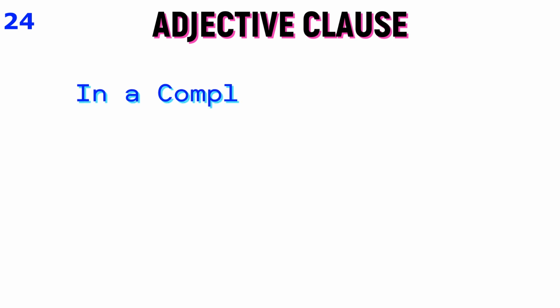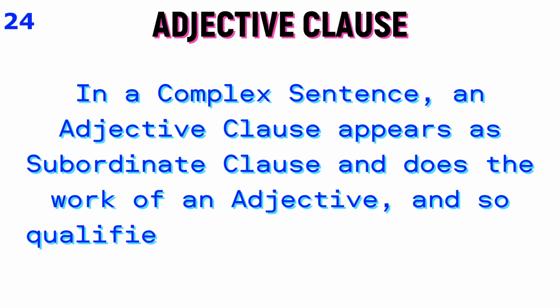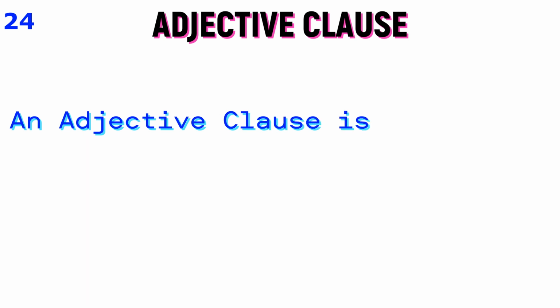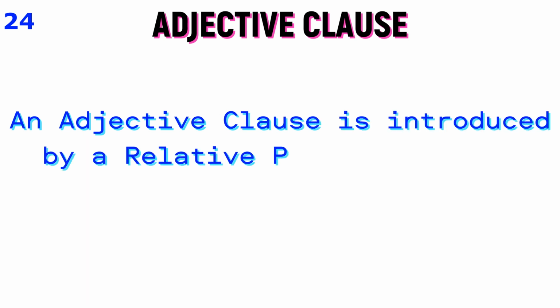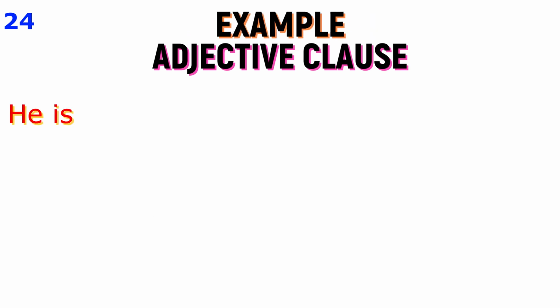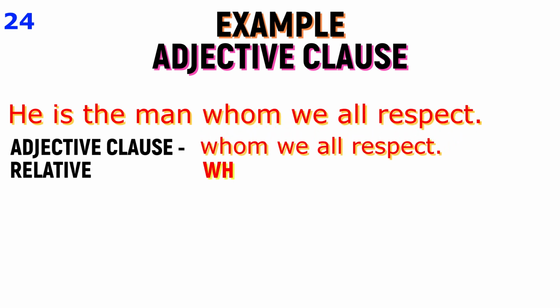Now, adjective clause. An adjective clause in a complex sentence is a subordinate clause which does the work of an adjective and so qualifies some noun or pronoun in the main clause. An adjective clause is introduced by a relative pronoun or by a relative adverb, such as: He is the man whom we all respect.